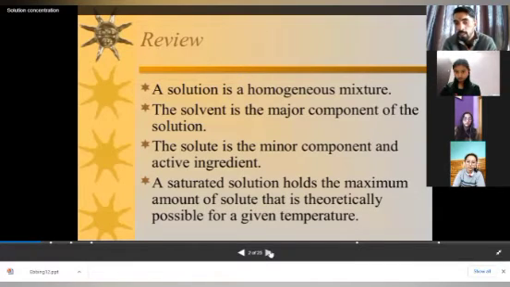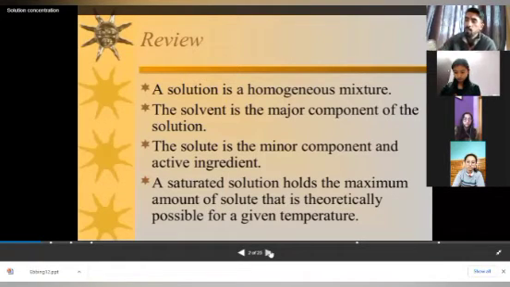Again, I'm repeating, saturated word is the ultimate situation. After that, we cannot add more solute in the solvent. Okay, that is the saturated solution. Today, you just do this experiment at home. Keep on adding salt in water. One stage will come when more salt cannot be added in that water. That is called saturated state.